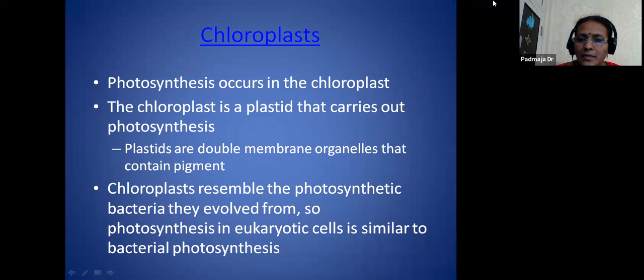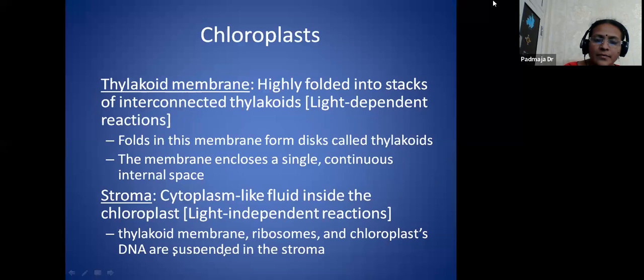Among all plant cell organelles, the chloroplast has its own DNA, so they are also called semi-autonomous cell organelles. Chloroplast is a plastid that carries out photosynthesis. If we see the structure of a chloroplast, it has a double membrane structure, which resembles the photosynthetic bacteria it evolved from. So photosynthesis in eukaryotes is similar to bacterial photosynthesis. Now, if you see the structure of a chloroplast, the thylakoid membrane will be there.